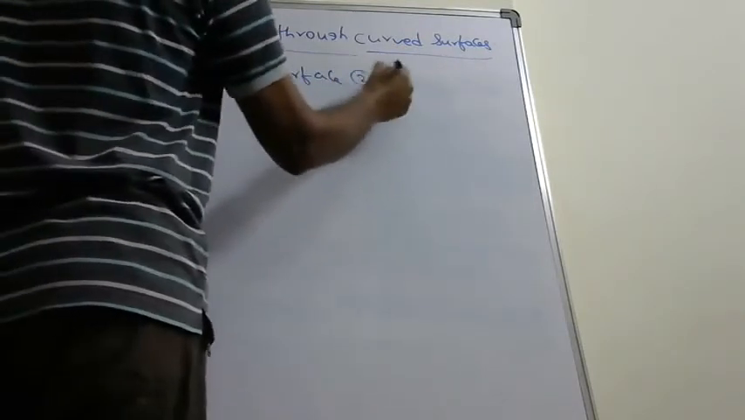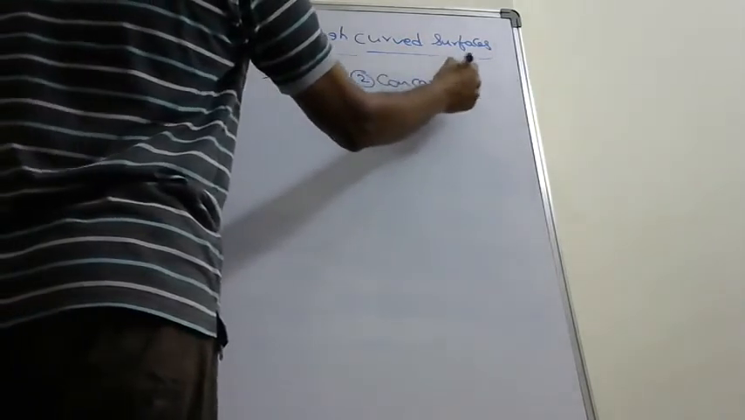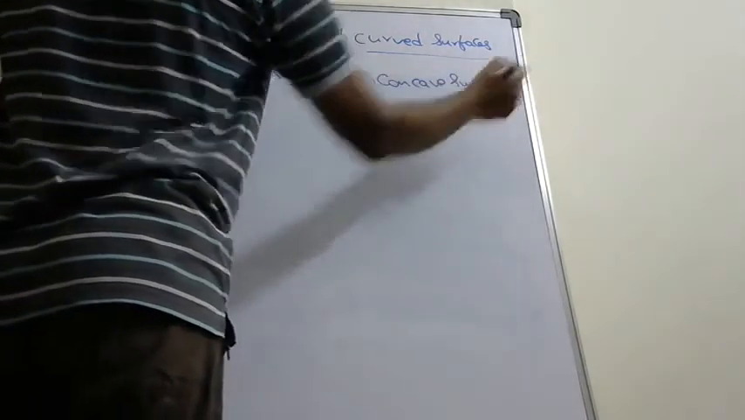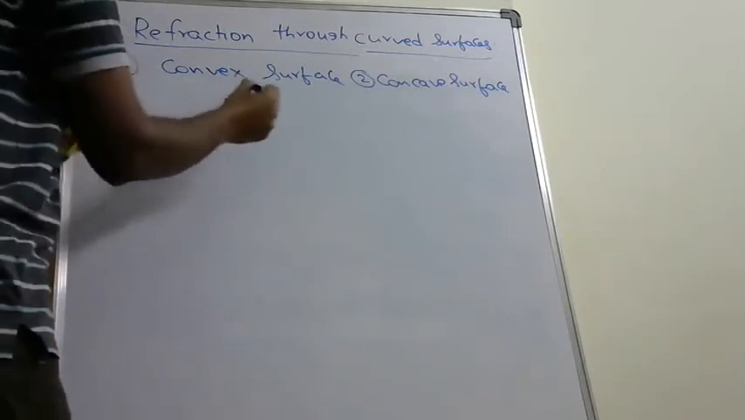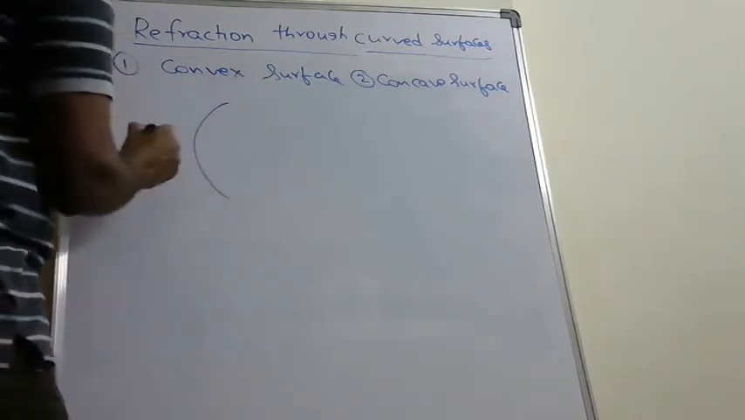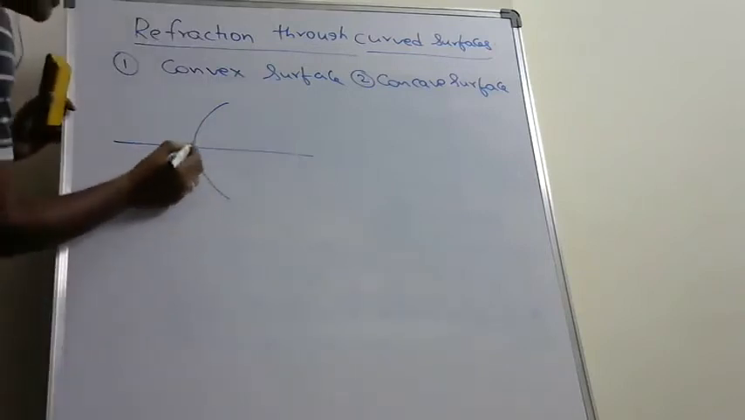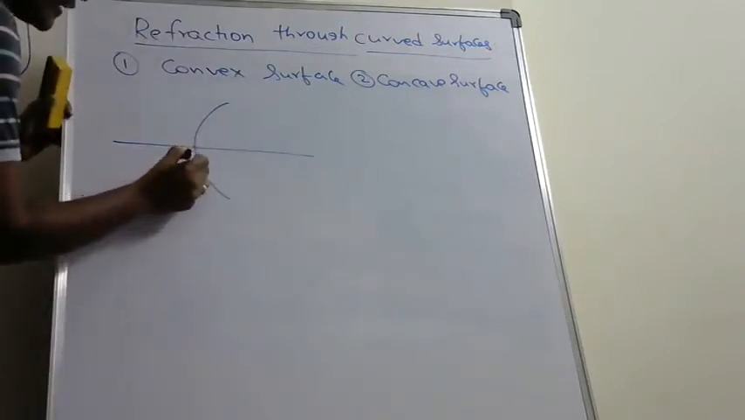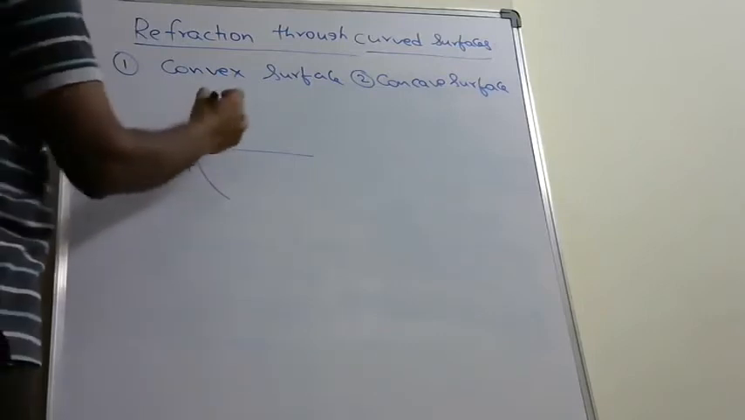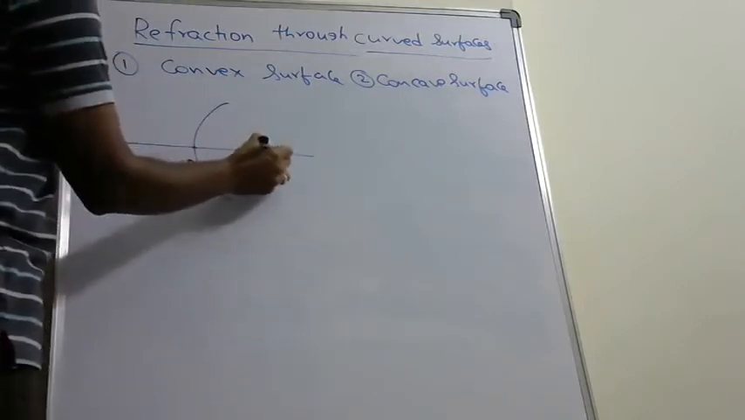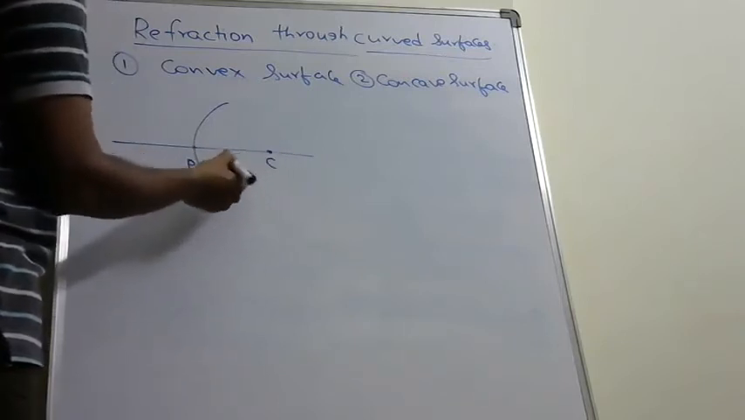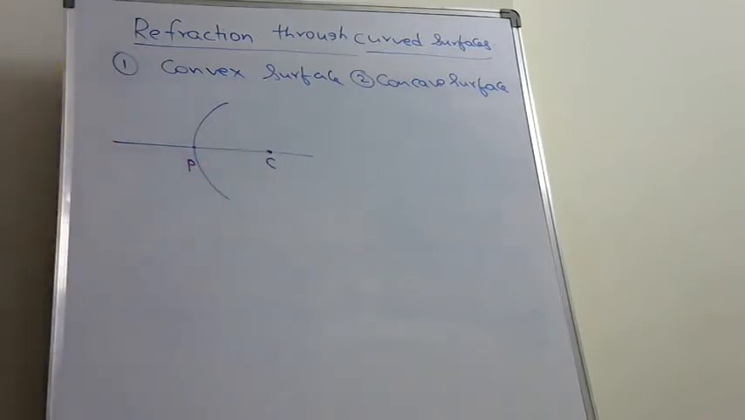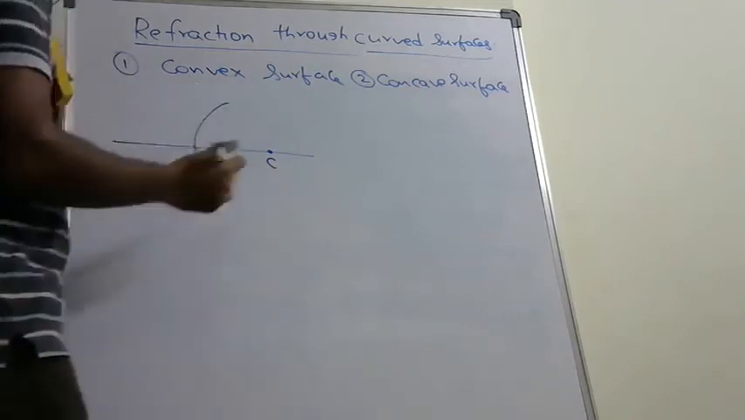Another one is concave surface. Both surfaces are a part of a sphere. This convex surface is like this, whose center lies at this point called pole. And since this is a part of the sphere, it has a center of curvature which lies at C, and this PC is called radius of curvature. This is the convex surface.